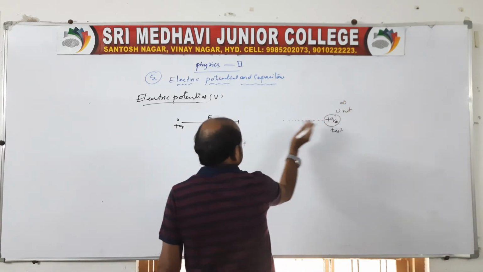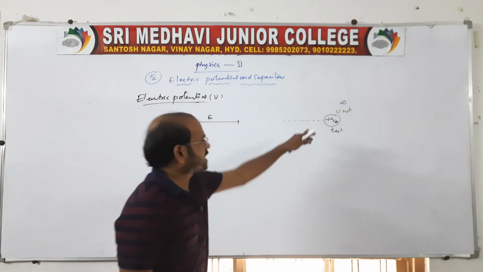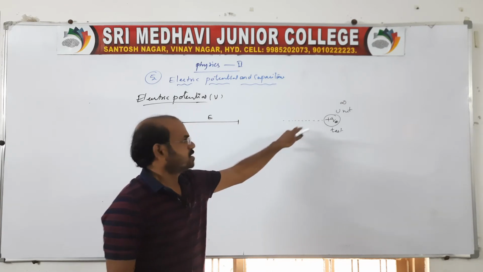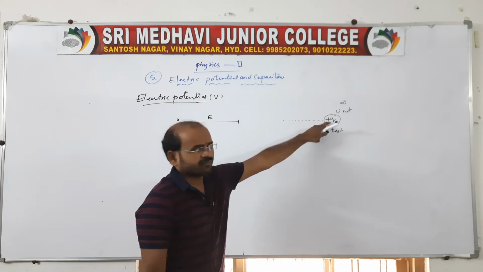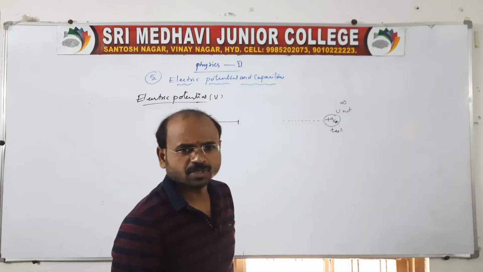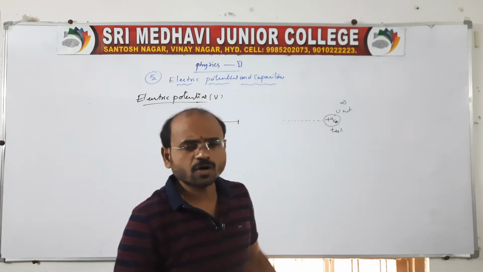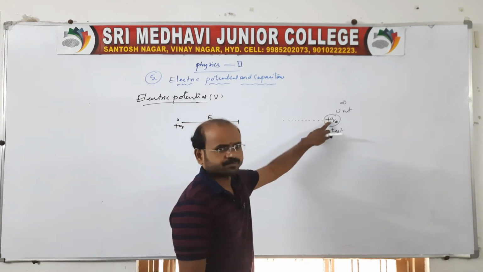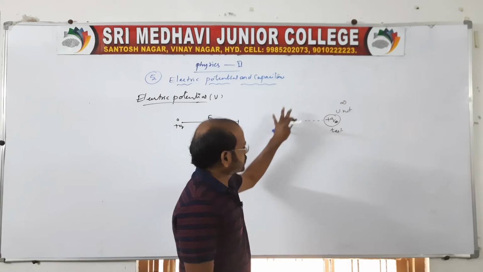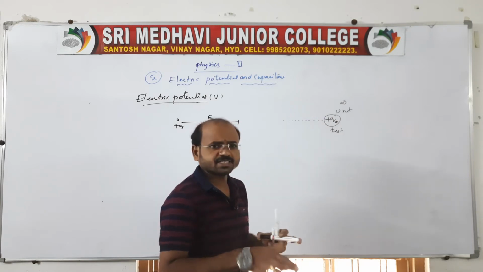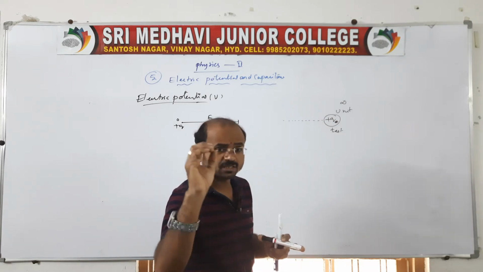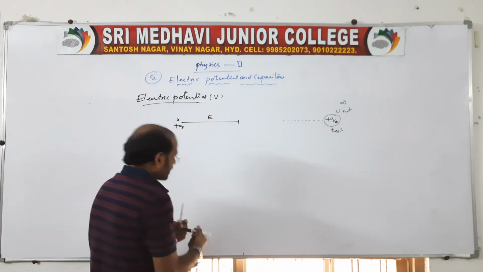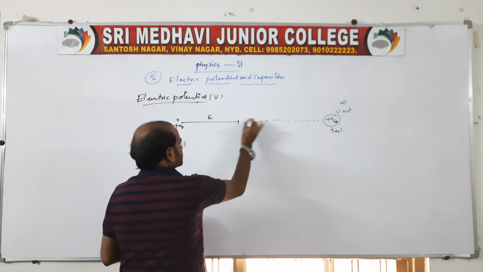When it is brought from infinity, is there an opposition? There is no opposition. Very simple. So the charge Q naught is brought from infinity, and there is no opposition. When there is no opposition, no work is said to be done by bringing this charge. If there is no opposition, no work is done. Now it is brought from infinity and placed at some point A.